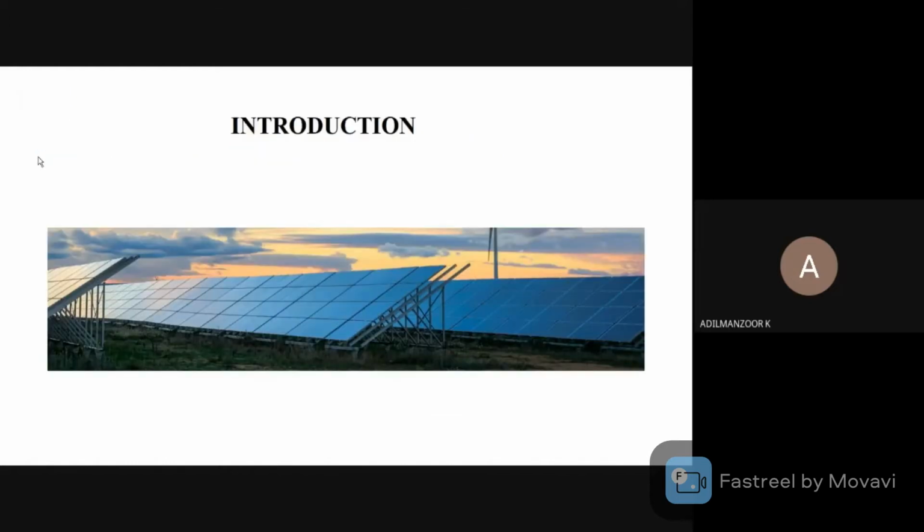Solar energy is the most promising renewable energy which can be used as an alternative for fossil fuels. At present, solar energy has gathered significant attention and is playing a vital role in providing clean and sustainable energy. Global warming is one of the toughest challenges that our world faces today.